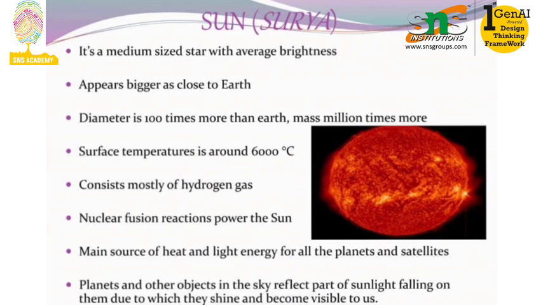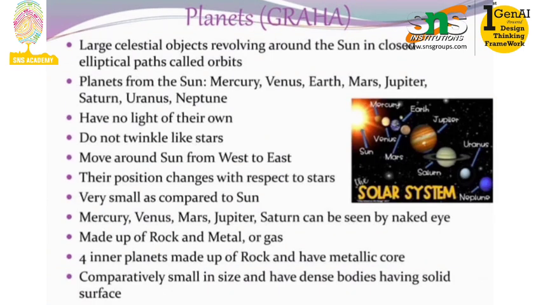Planets are large celestial objects revolving around the sun in elliptical paths, which we call orbits. The planets from the sun include Mercury, Venus, Earth, Mars, Jupiter, Saturn, Uranus, and Neptune. They do not have their own light, and they do not twinkle like stars. They move around the sun from west to east. Their position changes with respect to stars. They're very small as compared to the sun.